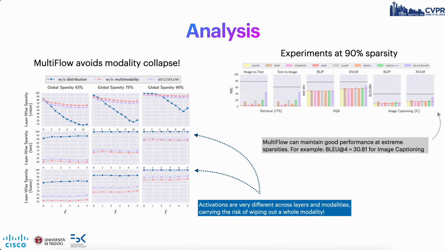And in the paper, we also explore the extreme case of 90% sparsity, a level at which VLMs typically fail to be pruned successfully, unlike classical convolutional neural networks. Here, we make a small leap towards closing this gap. So, for example, in image captioning, the BLEU score for XVLM is still greater than 30 points.